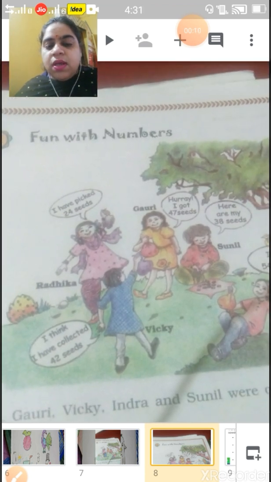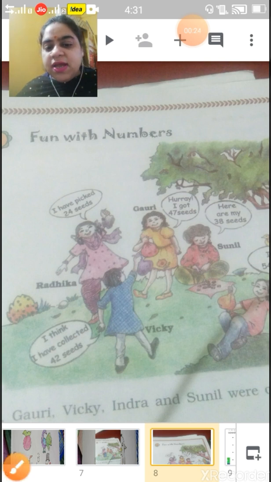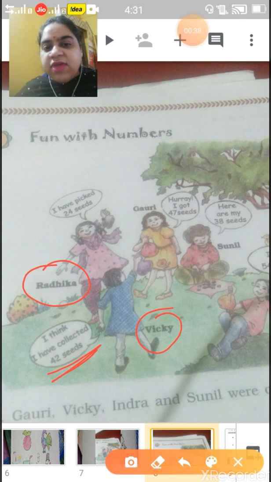Now here some of the children are collecting tamarind seeds. Tamarind we call imli. Okay children. In this, it is described how many seeds each character has. Now Vicky has 42 seeds. Radhika has 24 seeds of tamarind.